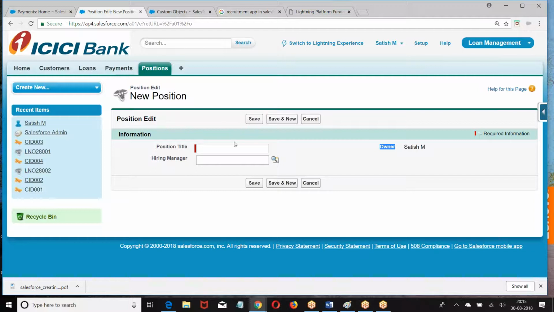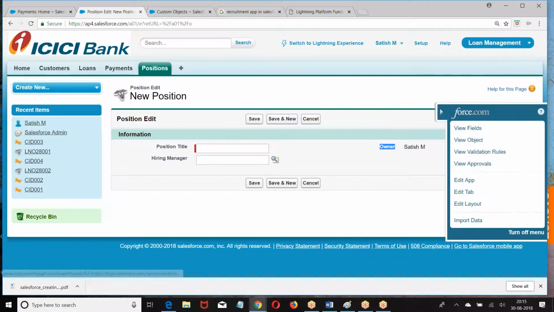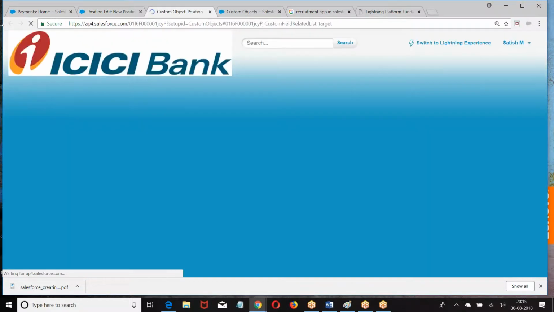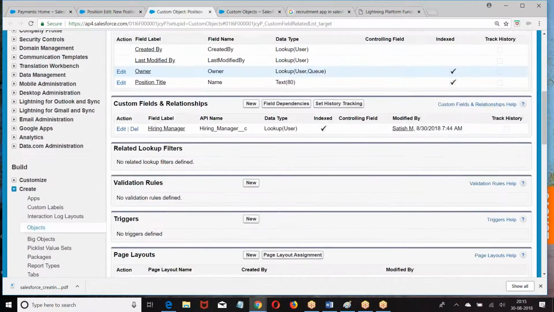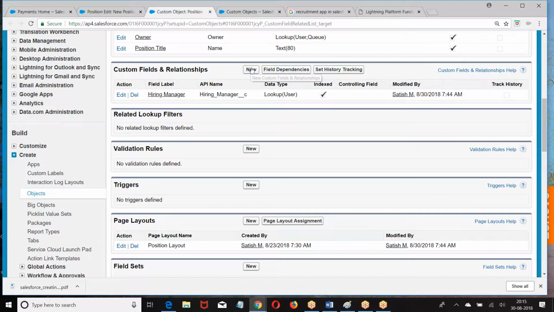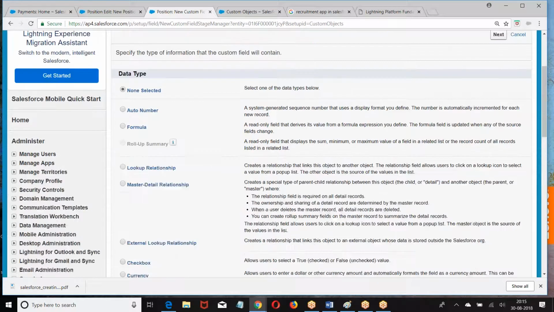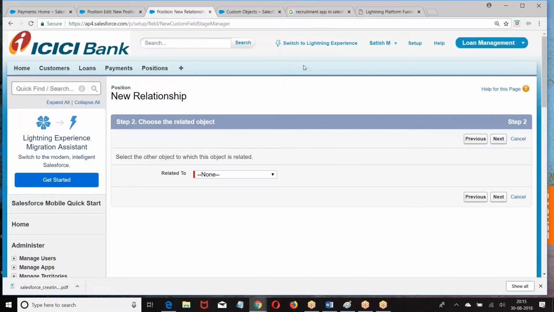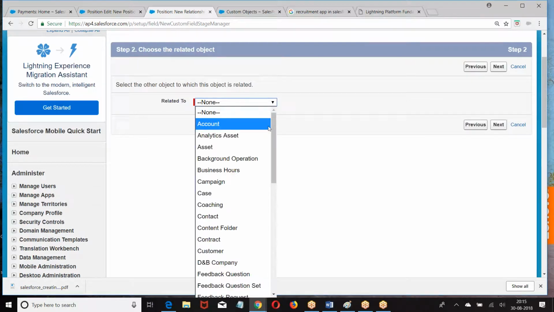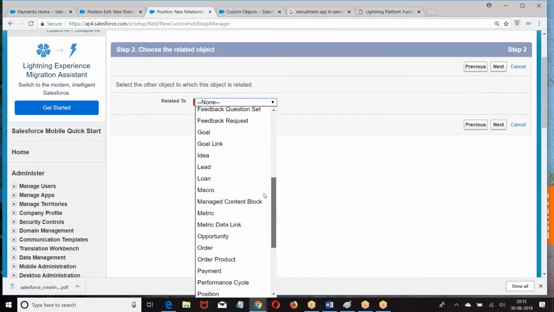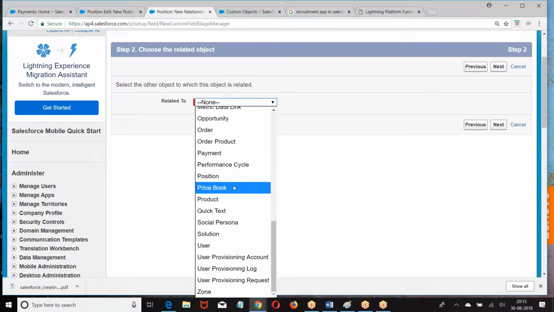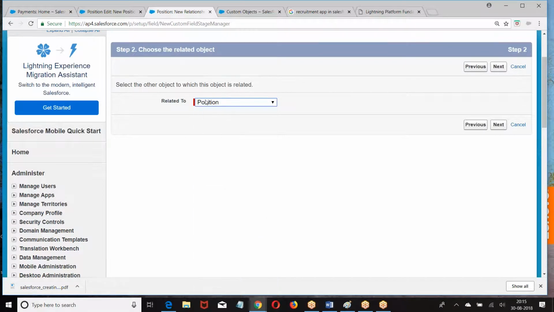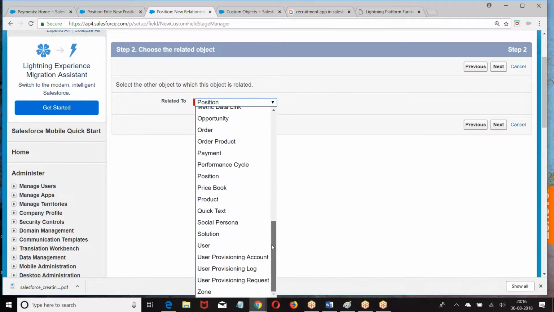Clear? Okay. Once again, I will create one more field. I will get reporting manager. Custom fields and relation, new, lookup relation. Next. Now on the position object, can I choose the position object as a parent? Look at this. On a position, can I choose a position? Yes. On a position object, I am choosing the position as a parent. It is called self lookup.